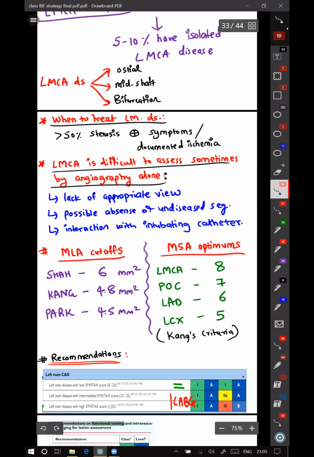The LMCA is difficult to assess sometimes by angiography because of lack of appropriate view. Sometimes just because we see in some view it is not significant, so we have a tendency to leave it, but we should profile it in all the views to pick any significant lesion.